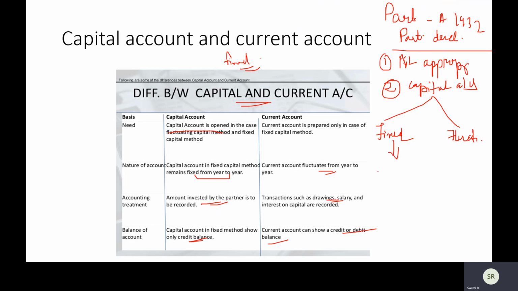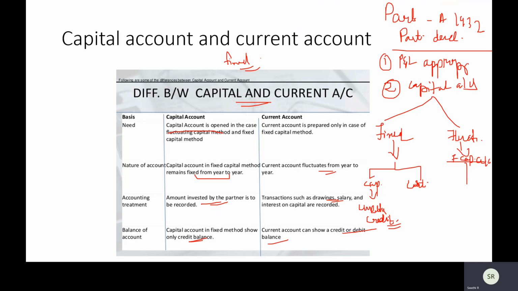Under the fixed capital account, we will have two accounts. What are the two accounts? First is your capital account and another one we call the current account. While under fluctuating, anything related to capital, you will have only one single account called the fluctuating capital account or partners capital account. We generally don't name them fluctuating or fixed. Only in initial questions, just for your understanding, we will name this. Otherwise, you just merely call it capital account. So as a rule, capital account will remain unaltered. It will always have a credit balance.